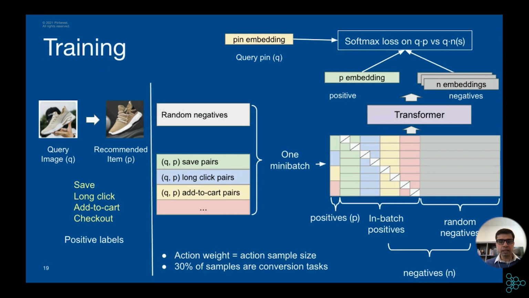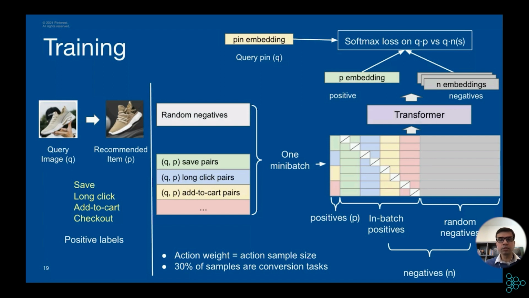Then we create a mini batch of these positive and negative examples and input that to the transformer. The transformer creates the embedding for the positive examples and negative examples, and then it minimizes the loss of the distance from the query pin to the positive example versus the distance of the query pin to the negative examples.